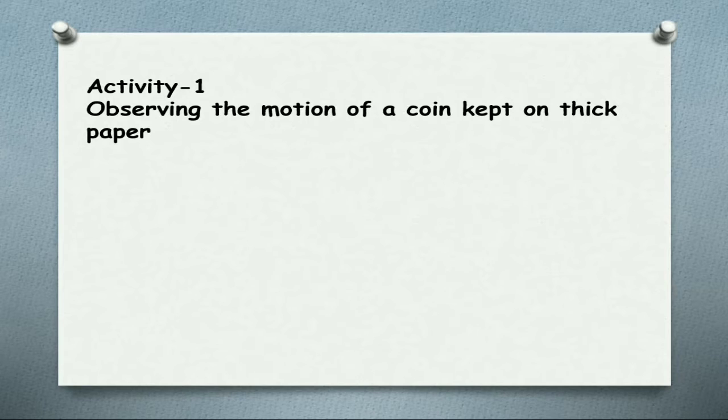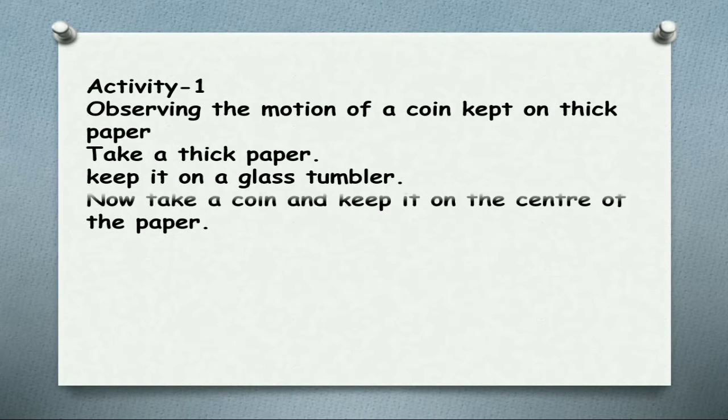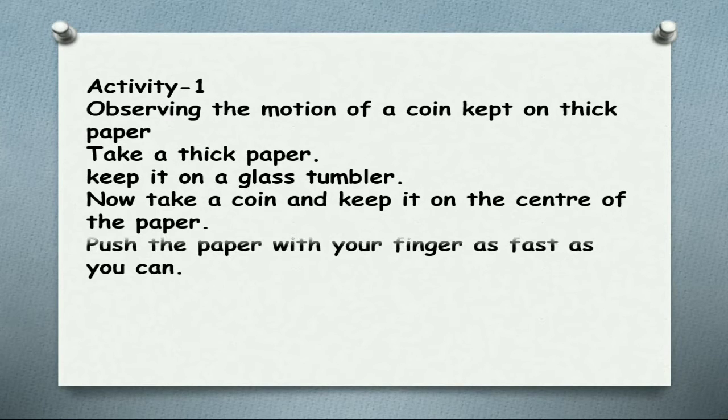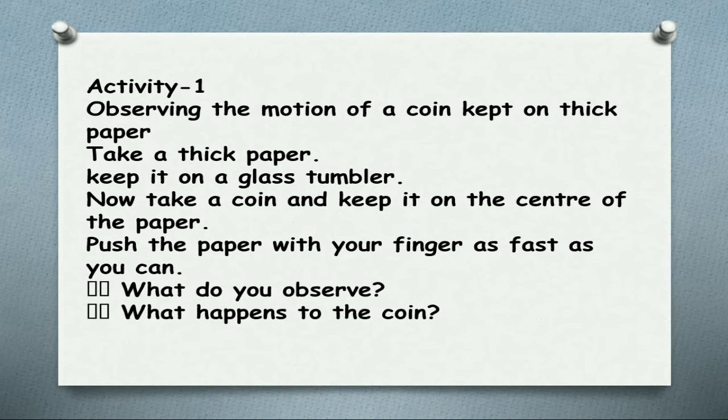Activity 1: the aim is observing the motion of a coin kept on a thick paper. Take a thick paper and keep it on a glass tumbler. Now take a coin and keep it at the center of the paper. Push the paper with your finger as fast as you can. What do you observe, and what happens to the coin?